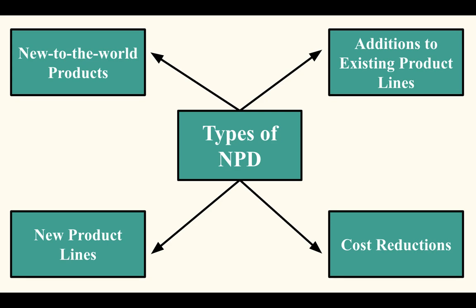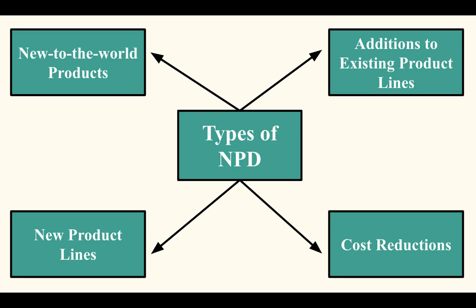On your screen, you can now see the various types of NPDs. Firstly, we have the new to world products, which are actually the new products which are launched into the new market. Examples of these include Wi-Fi, internet, antibiotics, digital camera, 3D touch display, etc. We then have new product lines, which may allow a company to enter an established market for the first time. This includes the flat TV, which was introduced into our channel, the ITC biscuits, etc.